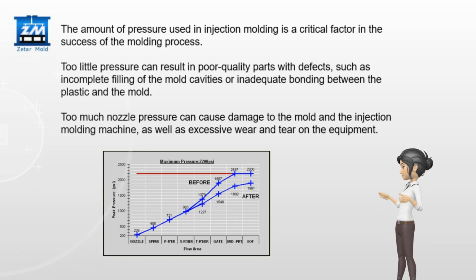Too much nozzle pressure can cause damage to the mold and the injection molding machine, as well as excessive wear and tear on the equipment.